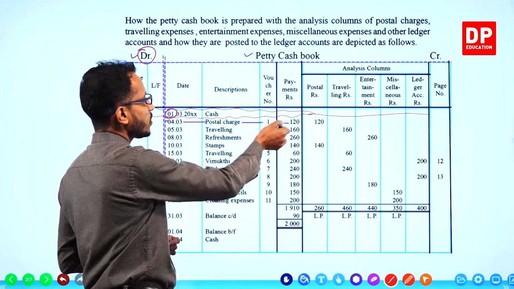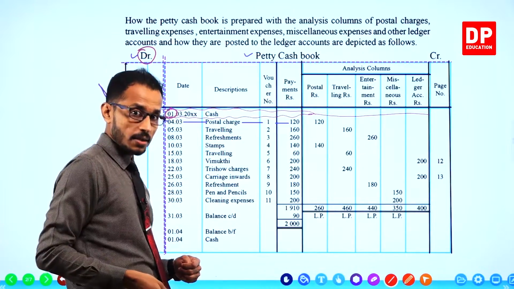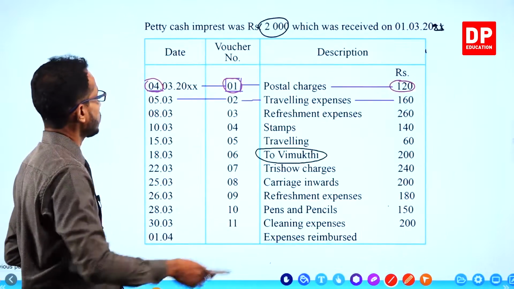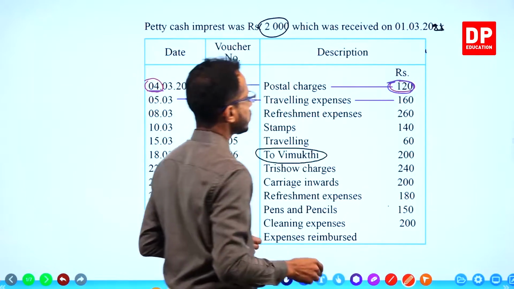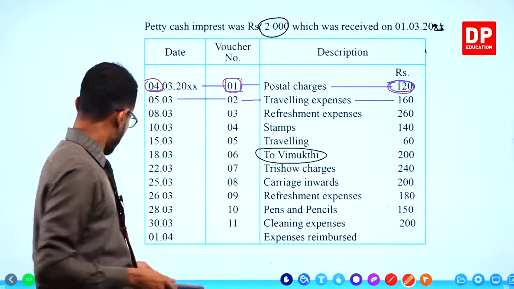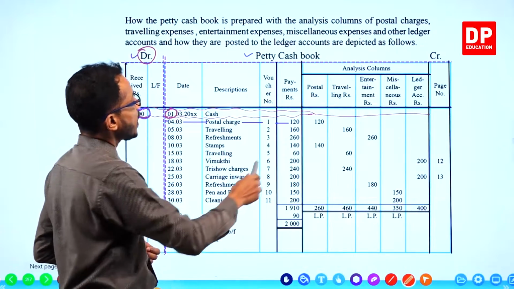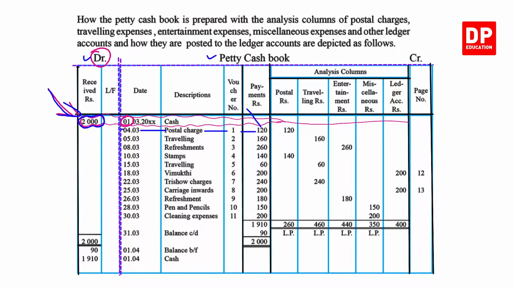You must record the 120, the amount of the payment. Payment is the first payment. This is the payment. All right. You must record the amount of the payment first in the payments column. Then in the relevant analysis column.